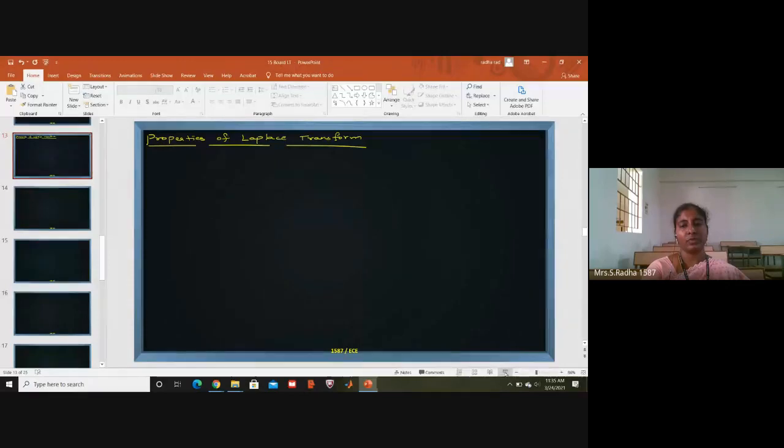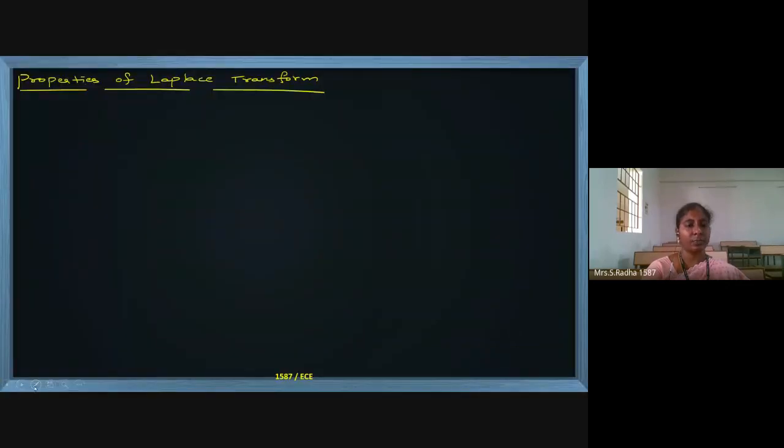Similar to the Fourier transform, we will be having properties in the Laplace transform also. The first property is the linearity property. We will be discussing only statements; the derivations we are not concentrating on.